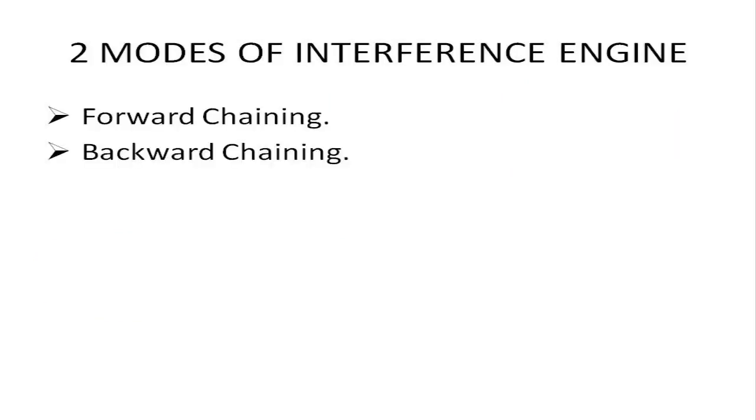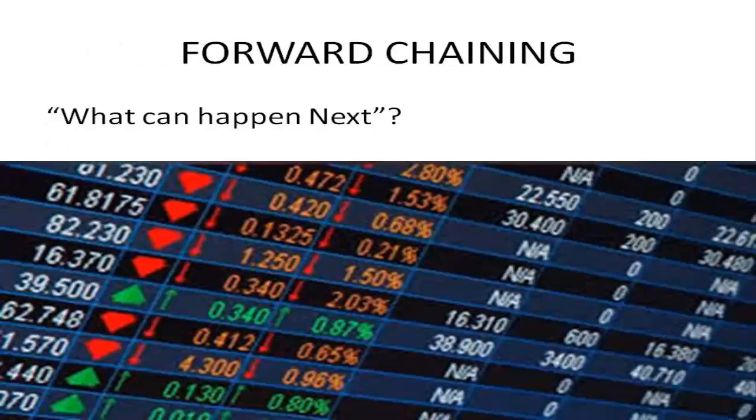Inference engine uses two strategies to derive solution. One is forward chaining, the next one is backward chaining. First we'll see forward chaining.